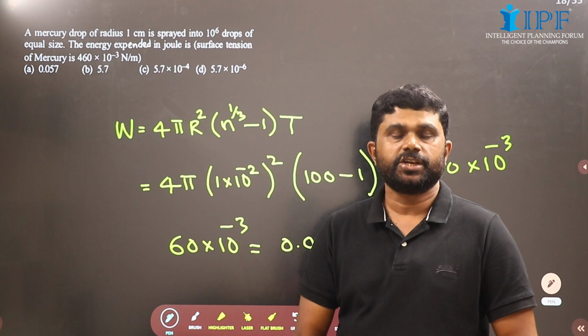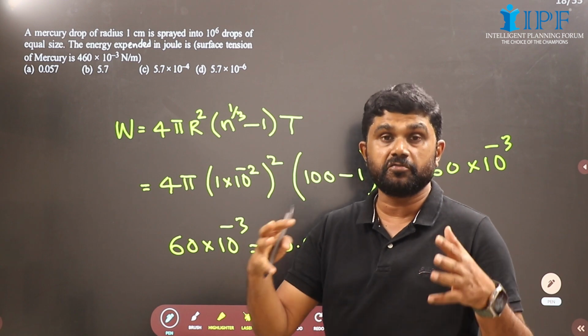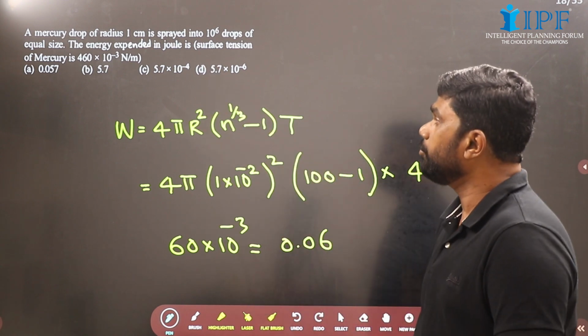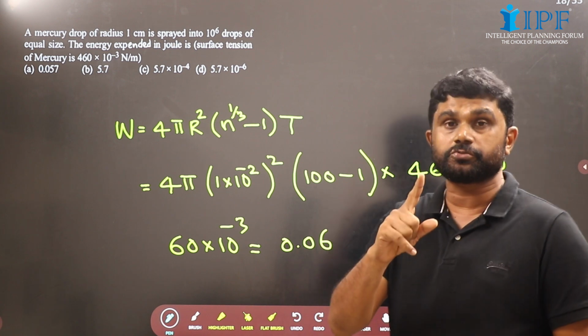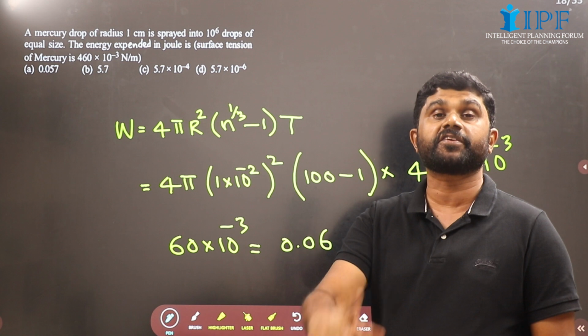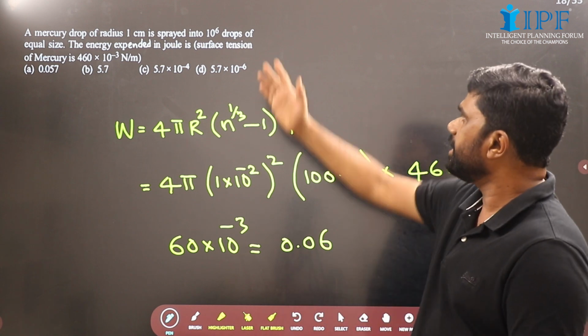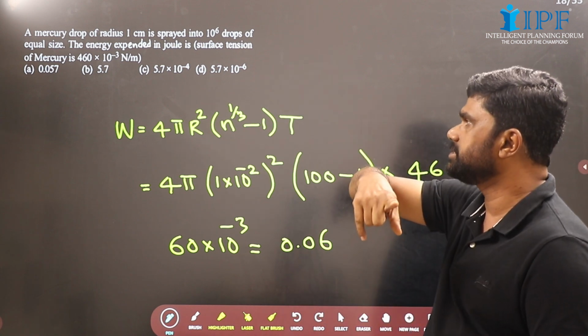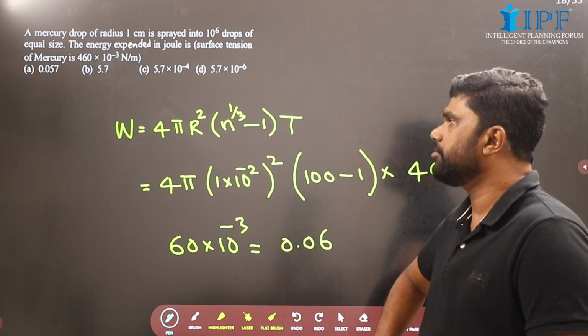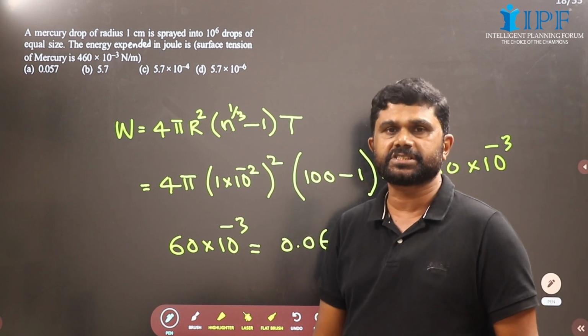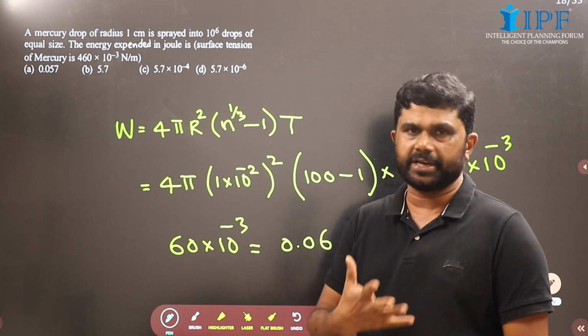Now children, we have another beautiful, wonderful question. A mercury drop of radius 1 centimeter is sprayed into 10 raised to 6, again a perfect cube, 10 raised to 6 drops of equal size. Find the energy expended in joules. The surface tension of mercury is given as 460 into 10 raised to minus 3.